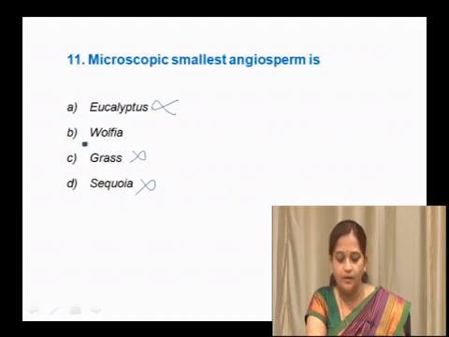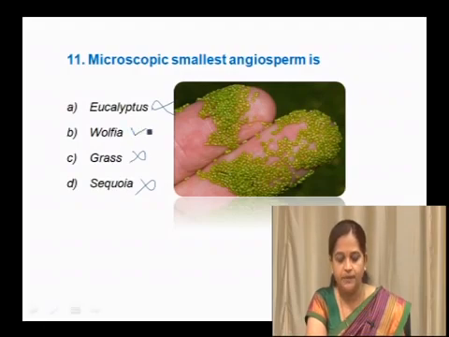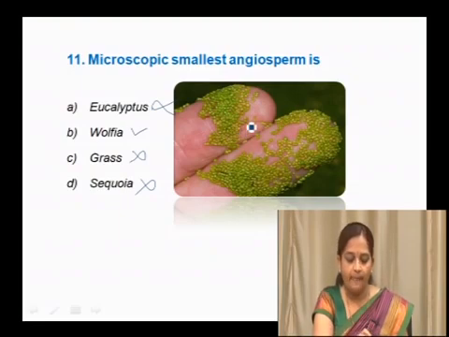So the remaining option is Wolffia, which is the smallest angiosperm. We can see here in the fingertips we will find minute numerous plants. These are Wolffia species, and so the correct answer here is Wolffia.